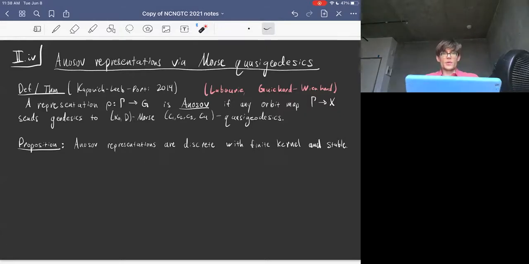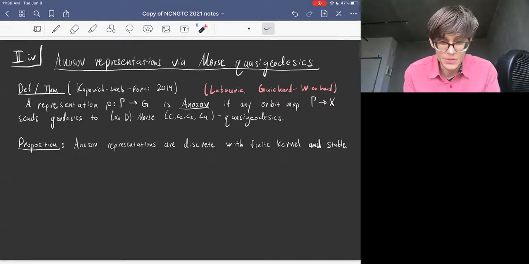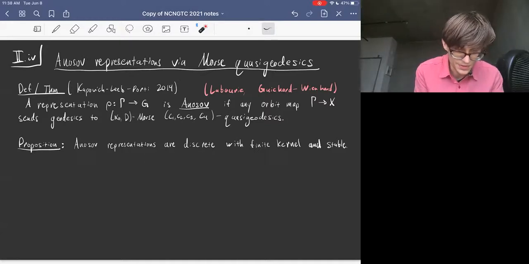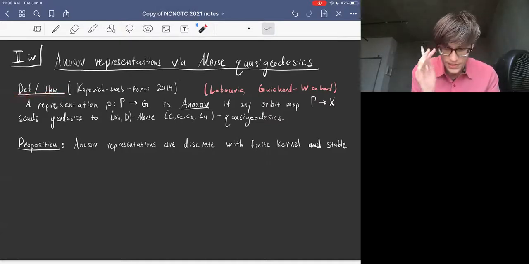Okay, now I'm ready to tell you a definition of Anosov representations via Morse quasi-geodesics. I call this a definition slash theorem. The original definition of Anosov representations for fundamental groups of negatively curved manifolds is due to Labourie.